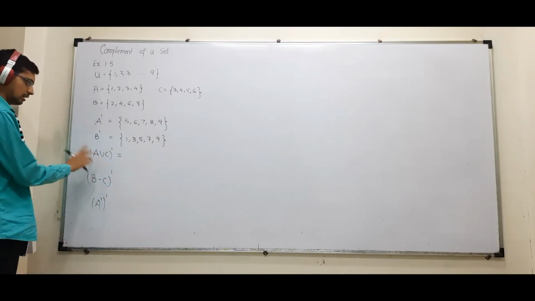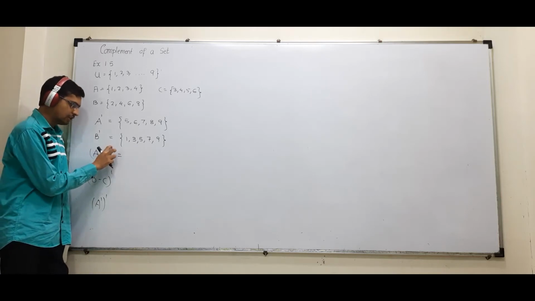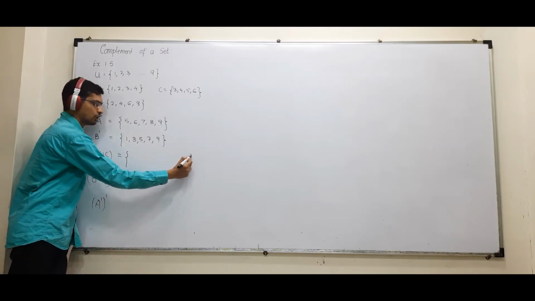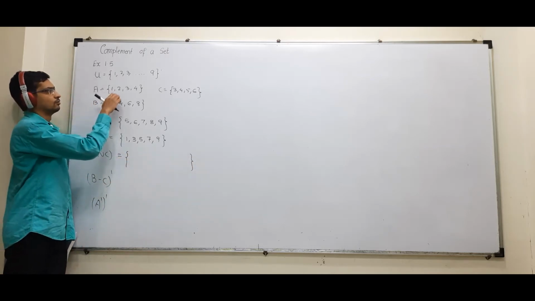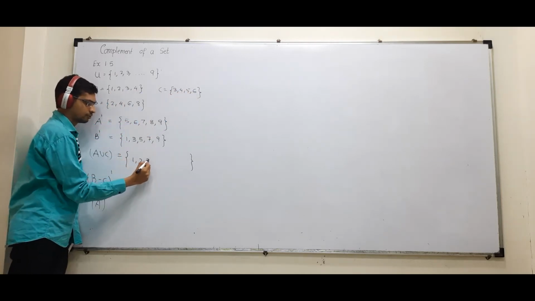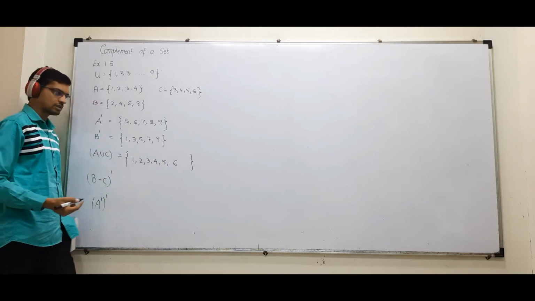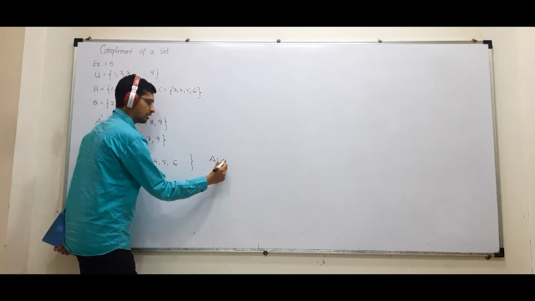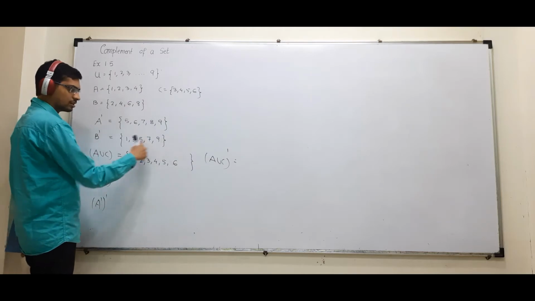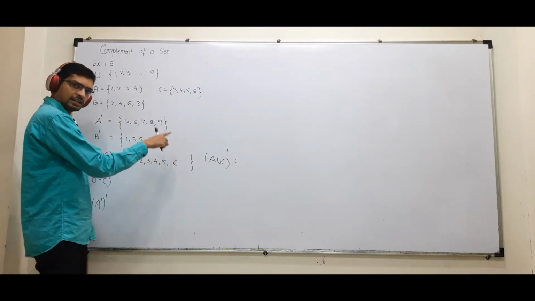To find (A union C) dash, let us first find A union C. क्या find करेंगे? A union C. I hope you know how to find A union C. 1 2 3 4 5 6. अगर A union C 1 to 6 है तो इस सेट का complement, so what is not there? 7 नहीं है, 8 नहीं है, 9 नहीं है.